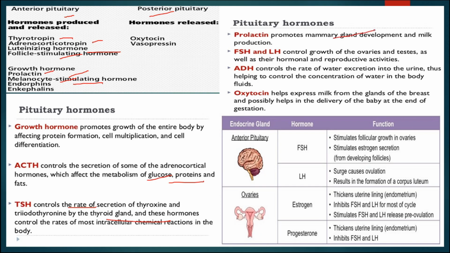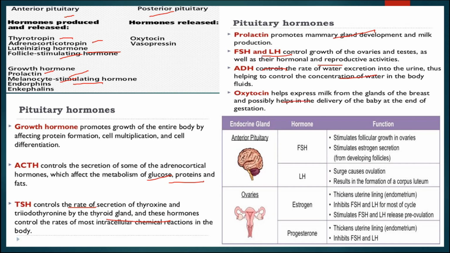Prolactin promotes the development of the mammary gland and milk production, whereas FSH and LH are associated with hormonal and reproductive activities. ADH controls the rate of water excretion into the urine and helps in controlling the concentration of water in the body fluids.